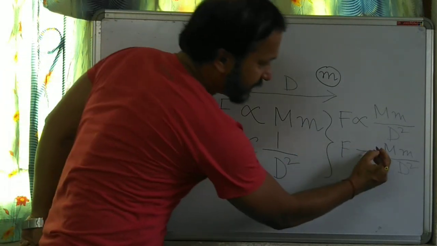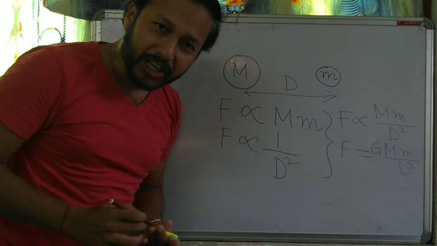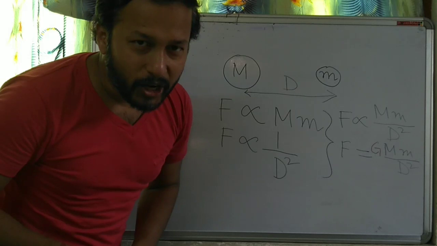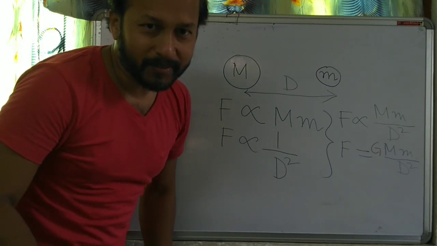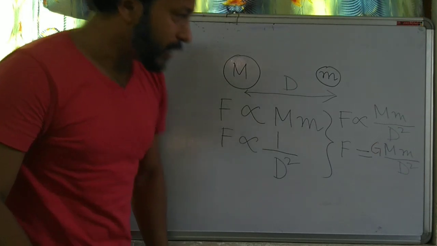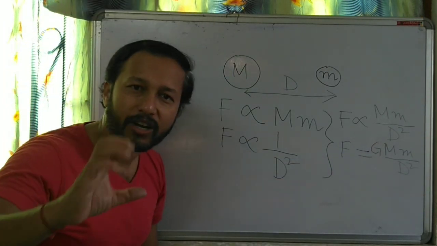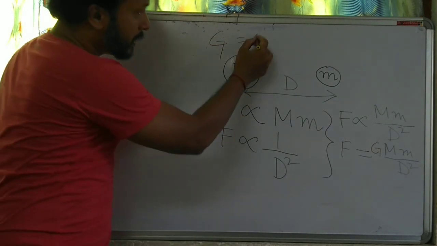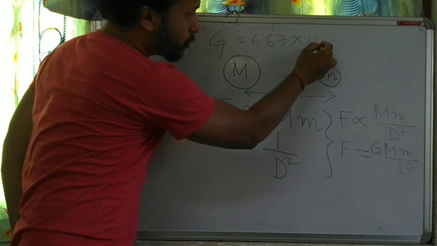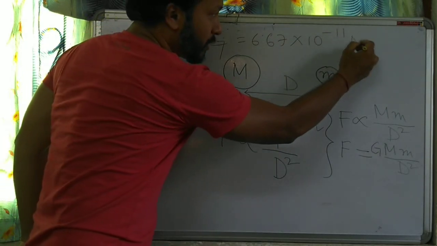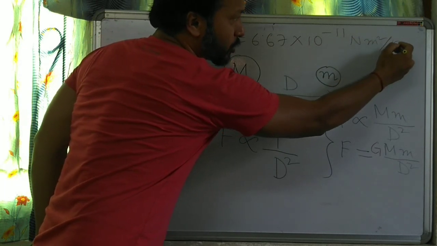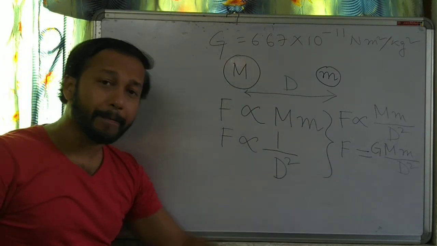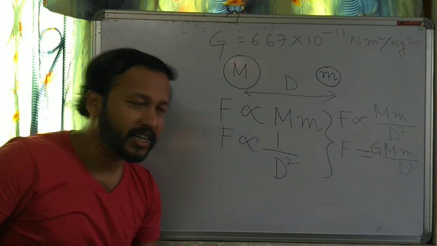Here I will take G as the constant, capital G. Yes. So what is capital G? Capital G is the constant and we call it the gravitational constant. Correct? Gravitational constant. It has a value. Yeah, a fixed value. What is the fixed value? Capital G is 6.67 into 10 to the power minus 11 Newton meter square per kg square. Understood? This is the value of capital G. What is capital G? Gravitational constant.